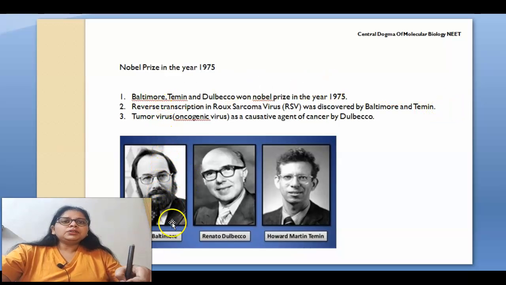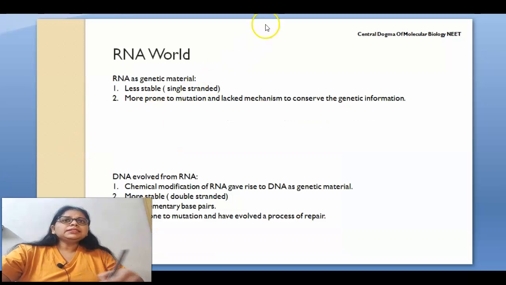And you can see the pictures of the scientists, Baltimore, Temin, and Tulbaku. Due to the name of the scientist Temin, this process is called Teminism. Next slide is all about the RNA world.